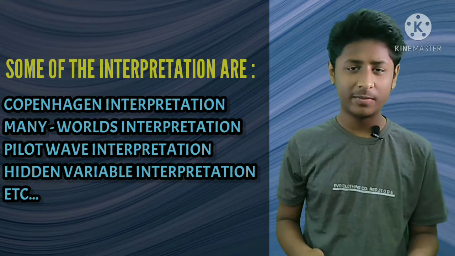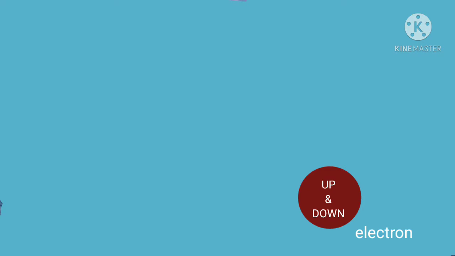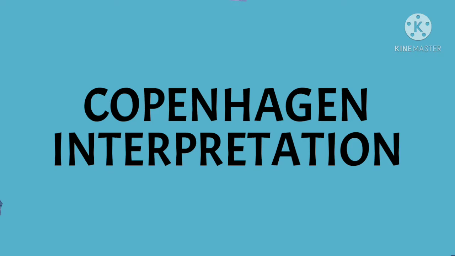There are many interpretations of quantum mechanics which try to explain what actually is happening at those scales. One of the interpretations of quantum mechanics says that when we observe the spin of the electron, the wave function of the electron collapses, and thus one of the states gets observed. This is the Copenhagen interpretation.